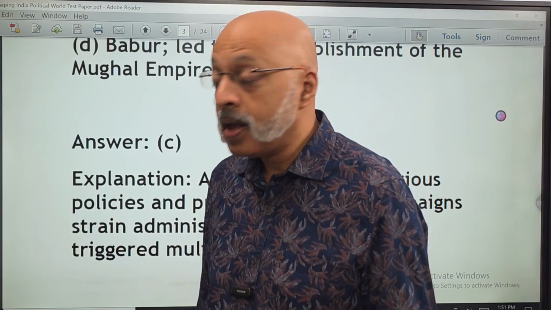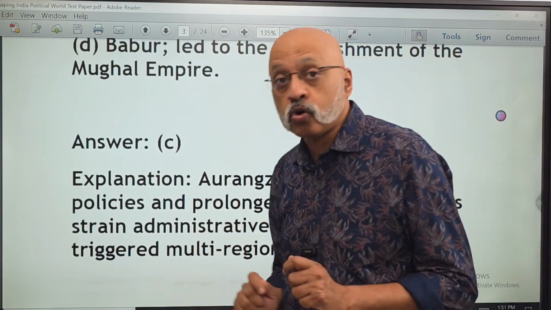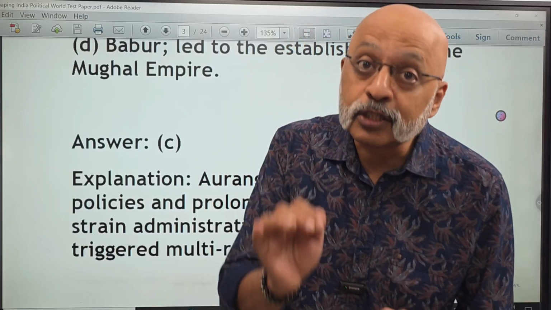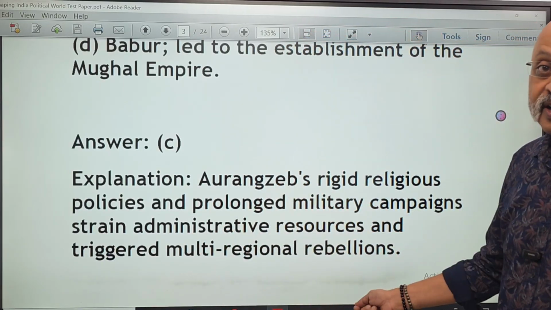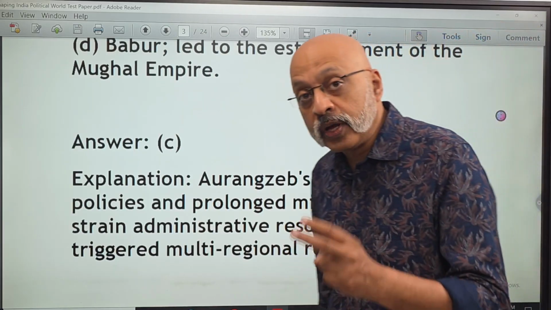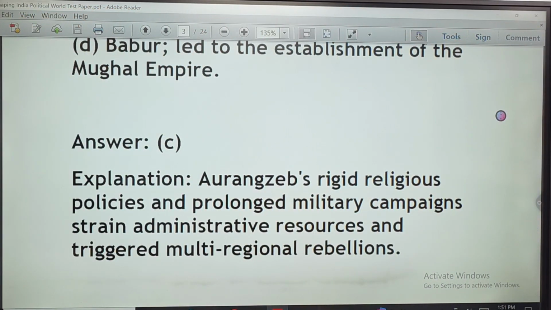Now, how does this explanation help? Because in case the same question is asked as a 2-mark question, you should still be able to give this kind of an answer. So what we are doing is MCQ plus also the short answer questions in the same breath. Okay, let's move forward.